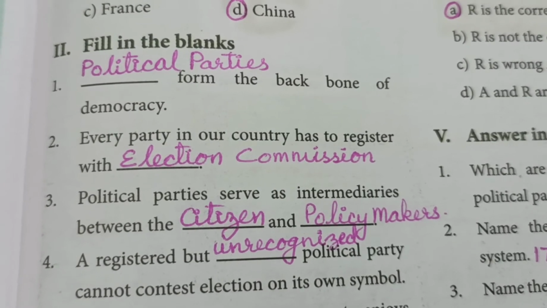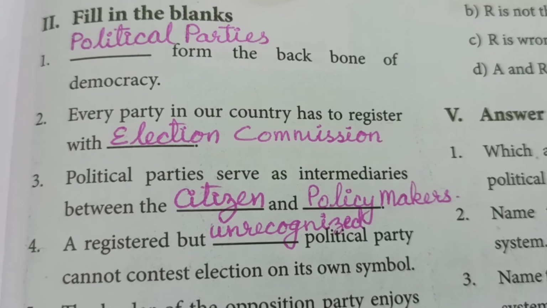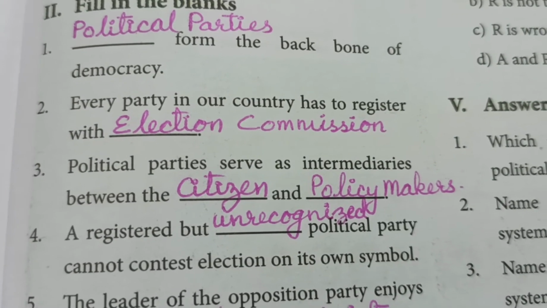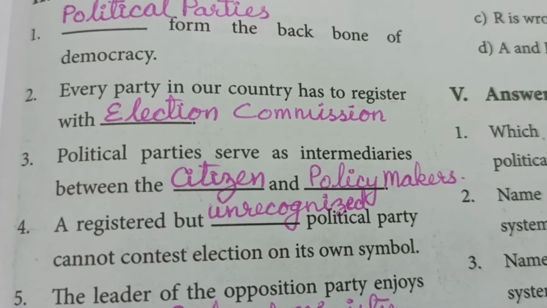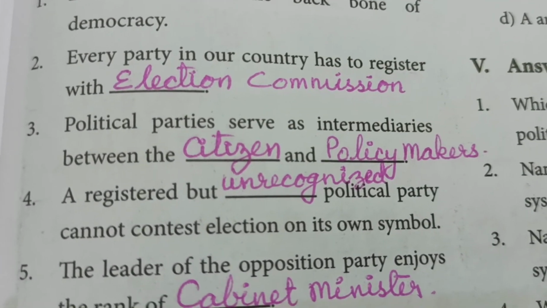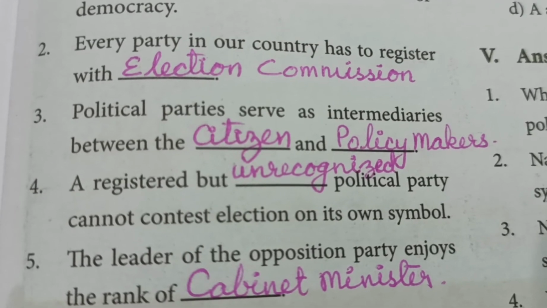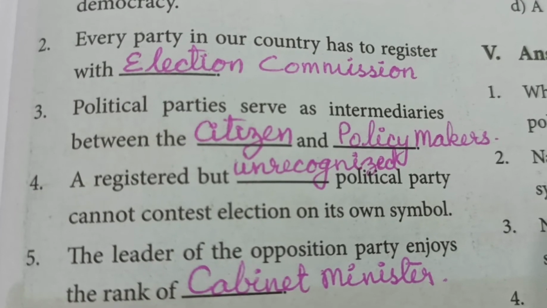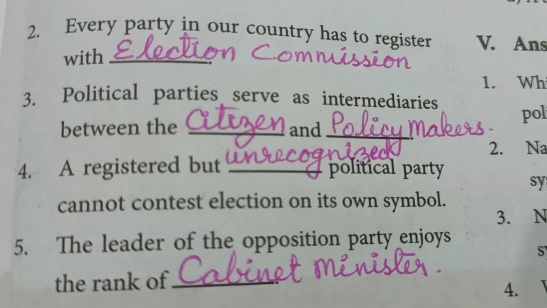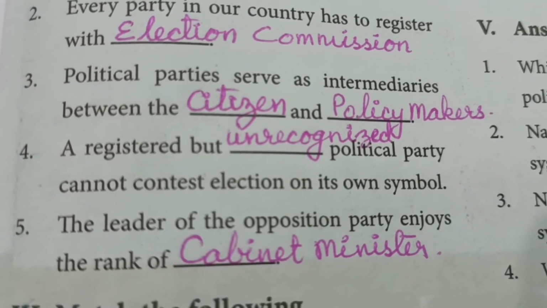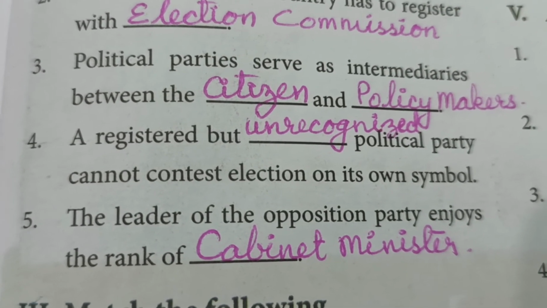First one, dash form the backbone of democracy, political parties. Second one, every party in our country has to register with the Election Commission. Third one, political parties serve as intermediaries between the citizen and the policy makers. Here the citizen means the people and policy makers are the government rulers.